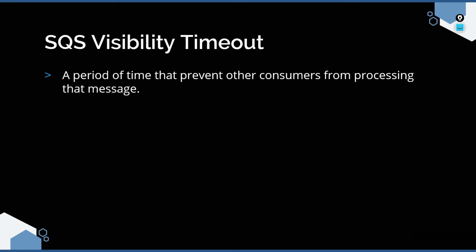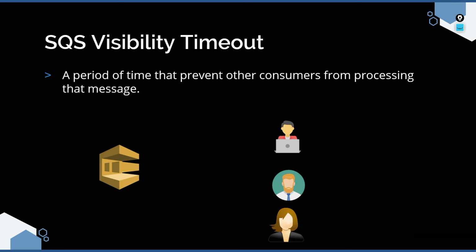So what exactly is SQS visibility timeout? By definition, it is a period of time that prevents other consumers from processing that message. Now let us imagine a use case where the producer pushes the message in SQS, and the SQS visibility timeout is set as 20 seconds. And there are three consumers who are listening to this queue continuously and waiting for messages.